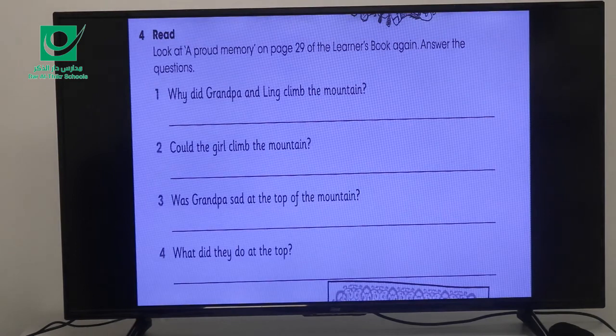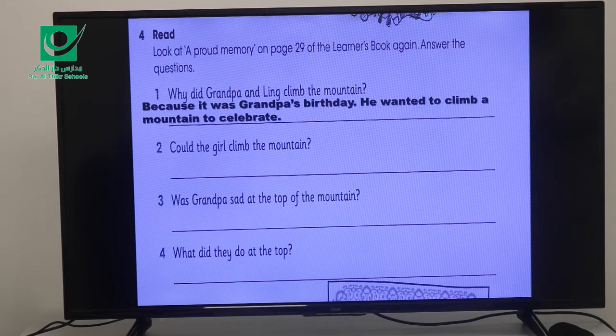Look at a proud memory, only this part, a proud memory, on page 29 of the learner's book, and answer the questions. Why did the grandpa and Link climb the mountain? Because it was grandpa's birthday. He wanted to climb a mountain to celebrate.